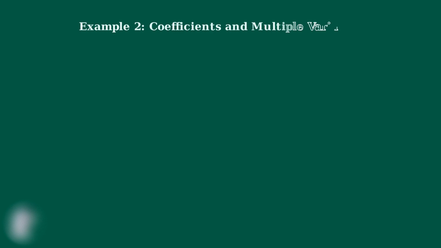Now we're ready for our second example, which involves both a coefficient and a variable with an exponent. This will show you how the power of a product rule handles more complex expressions. Here's our problem. Simplify the expression 3y squared, all raised to the fourth power. Notice that we have a product inside the parentheses, the coefficient 3 multiplied by y squared. The entire product is raised to the fourth power.